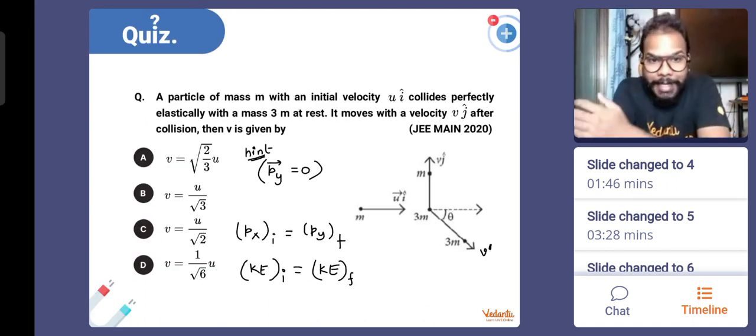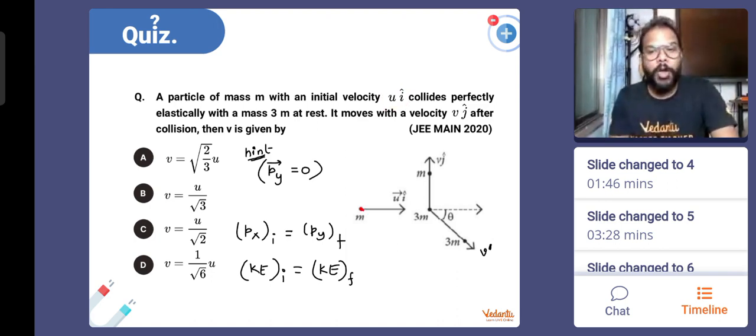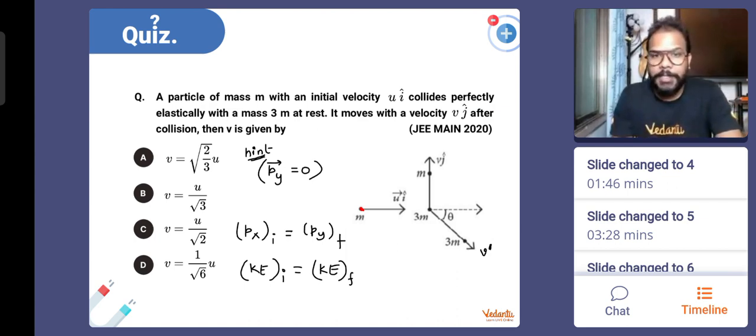This is from JEE Main 2020, last year's question, and the diagram is already given. It says there is a particle of mass m. This is that particle. It is moving with a velocity u i cap, that means it is moving along x direction. It collides perfectly elastically, that means there is no loss of kinetic energy, and it is going to collide with a mass which is 3m, which is also at rest, but the masses are not equal this time.